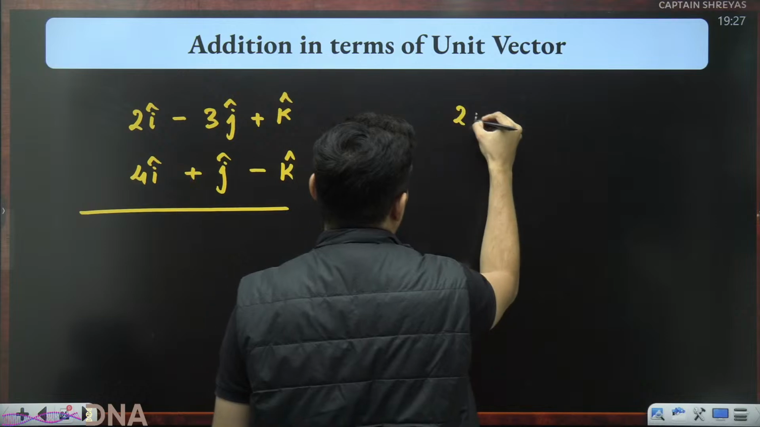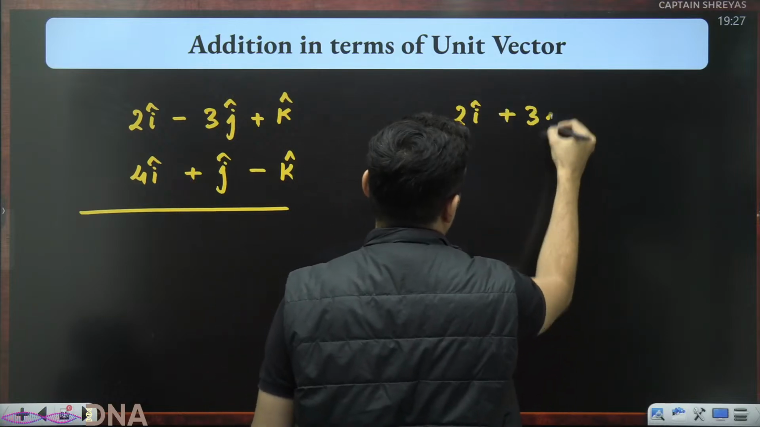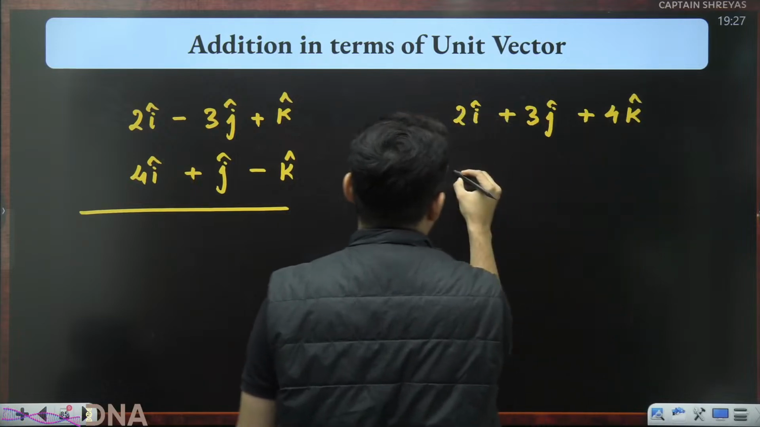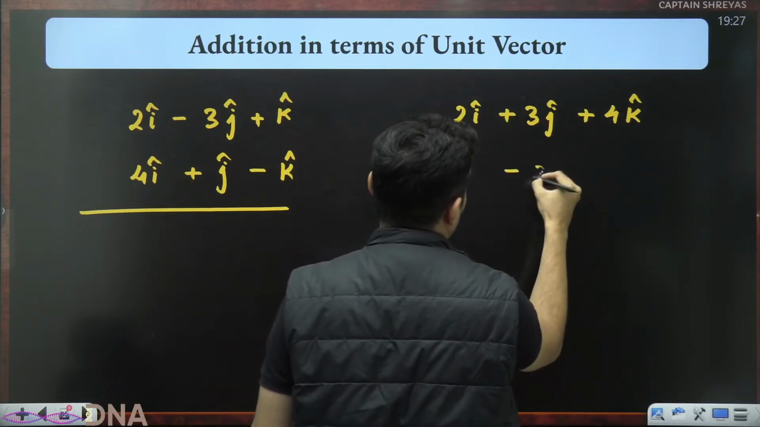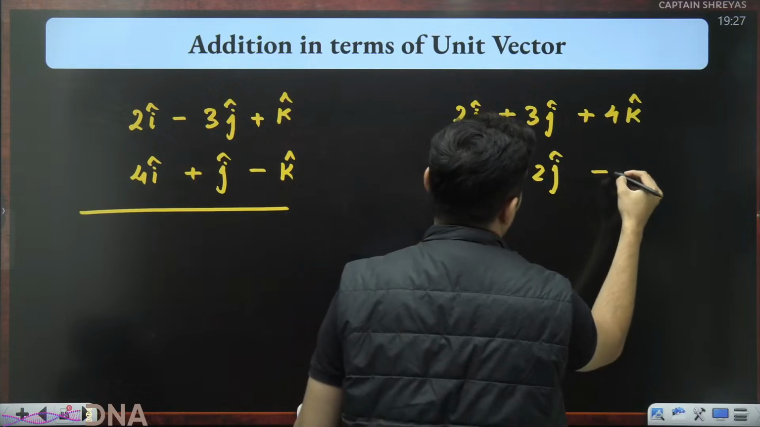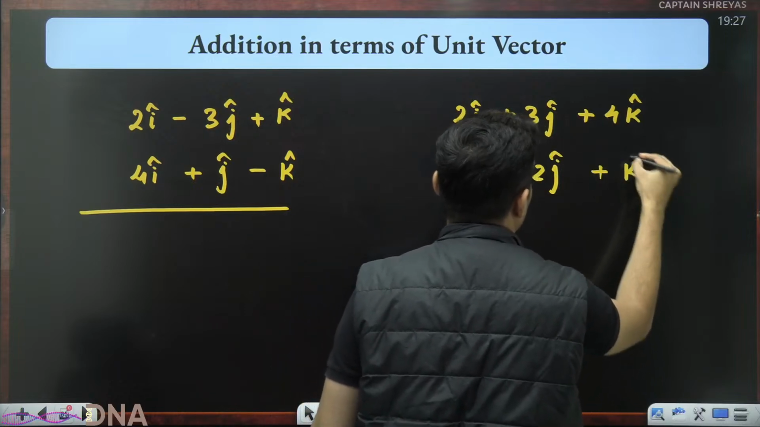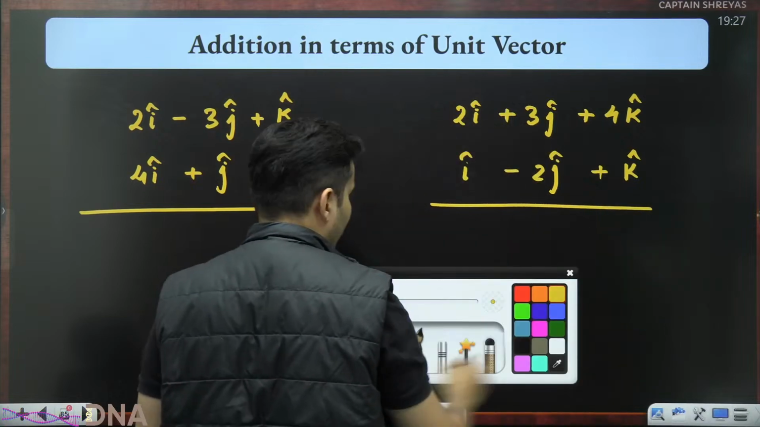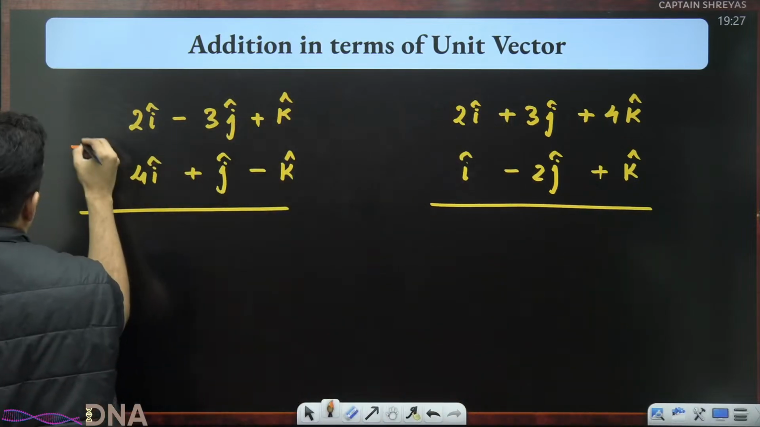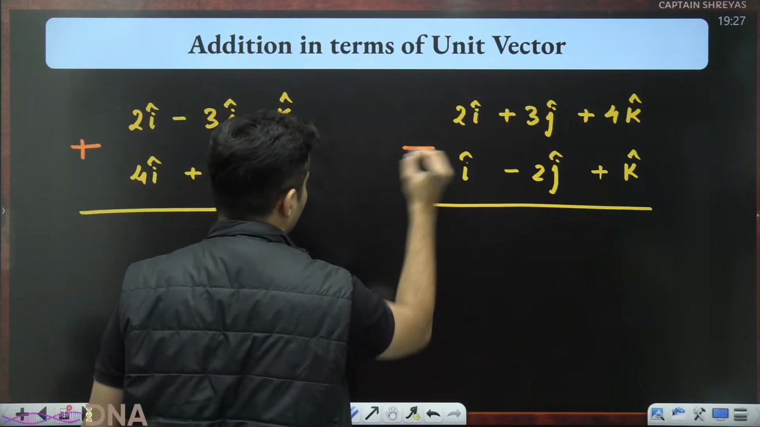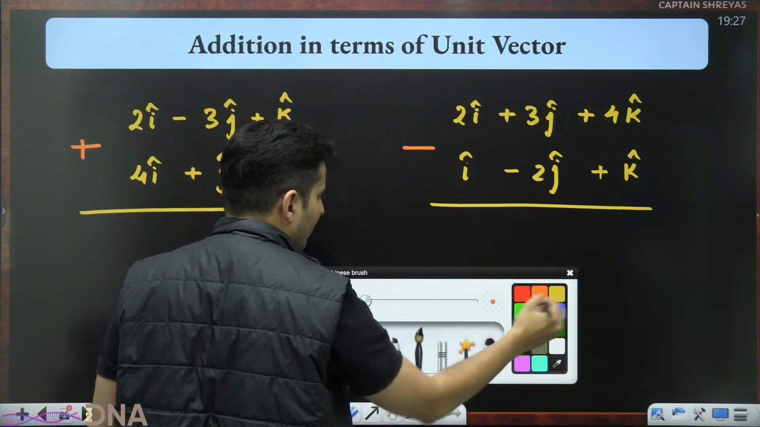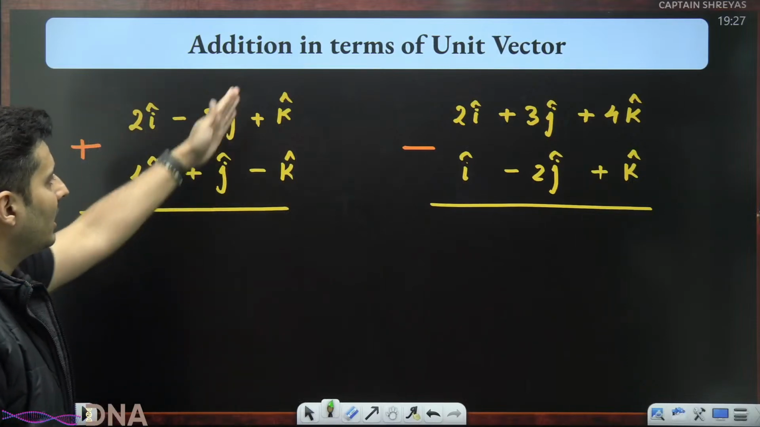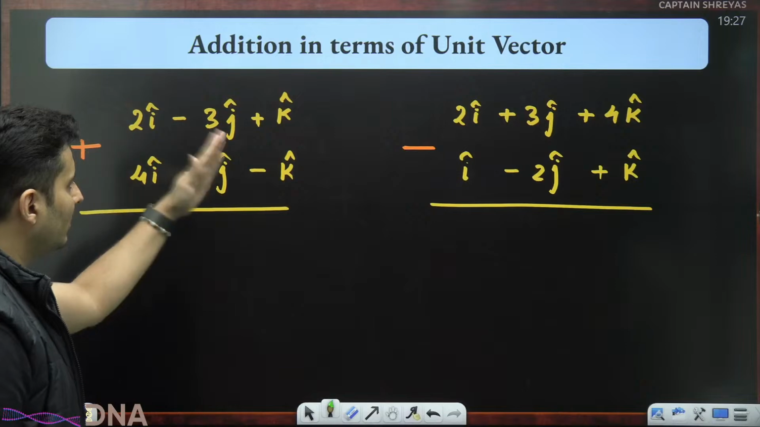Again, 2 I cap plus 3 j cap plus 4 k cap. This is I cap minus 2 j cap plus k cap. Okay, these are the two vectors. In the first case, you are adding them. In the second case, you are subtracting them. What is the answer? The answer is so simple, guys. Just treat I with I, j with j, k with k. Don't mix up the variables.